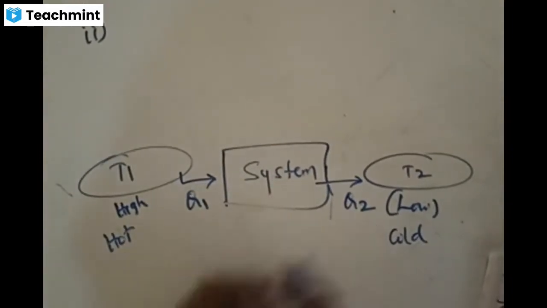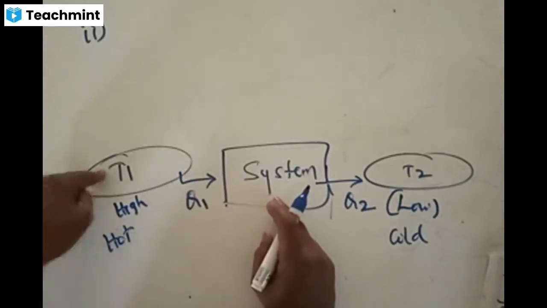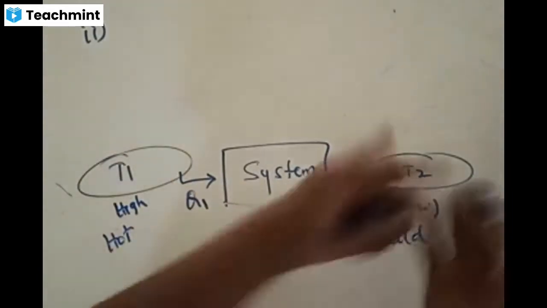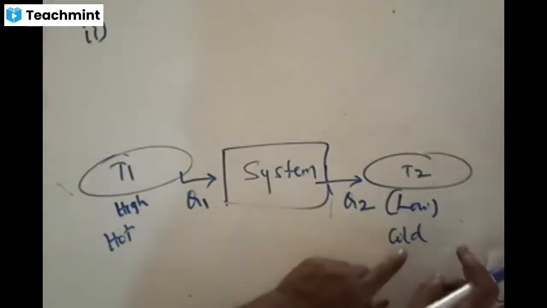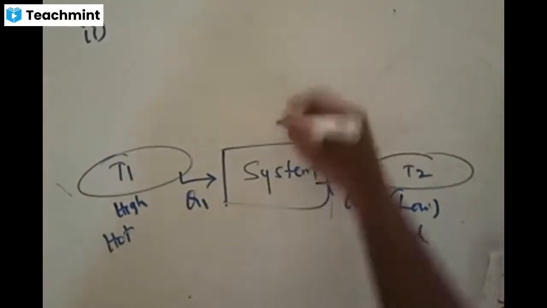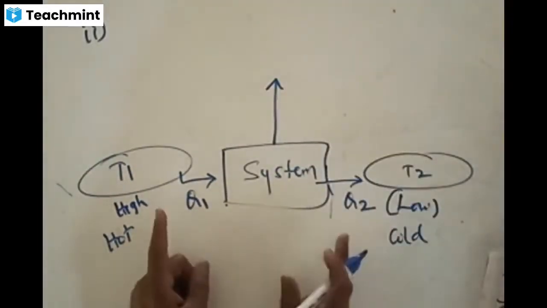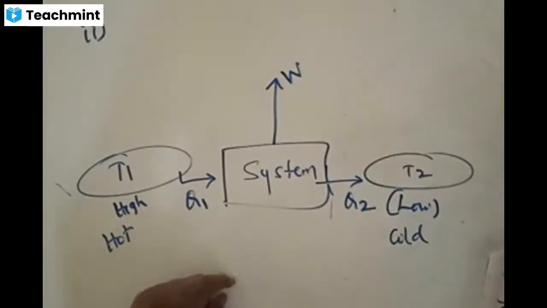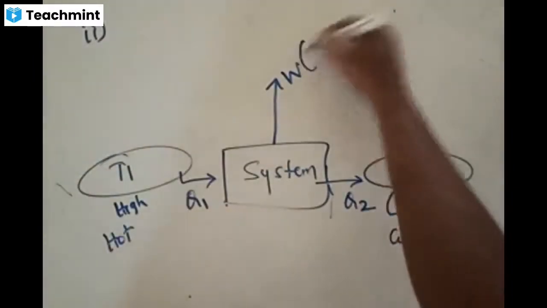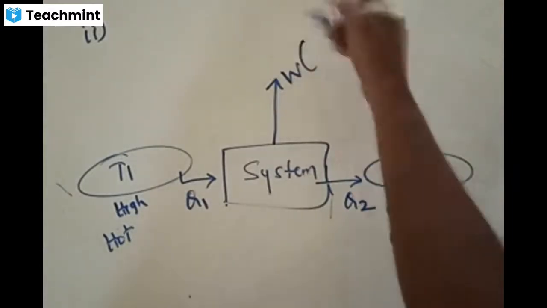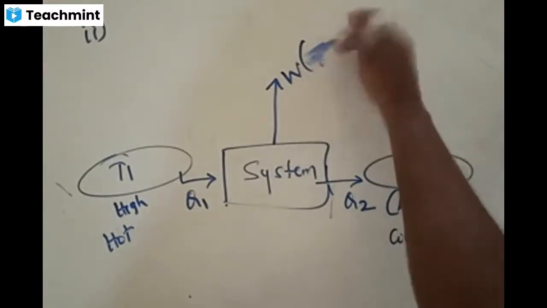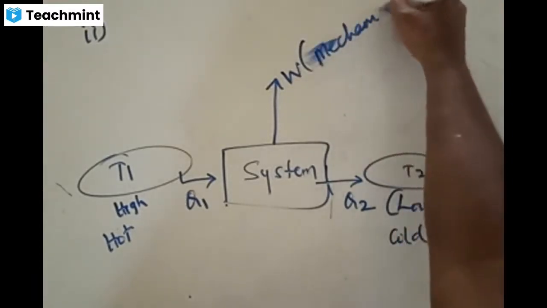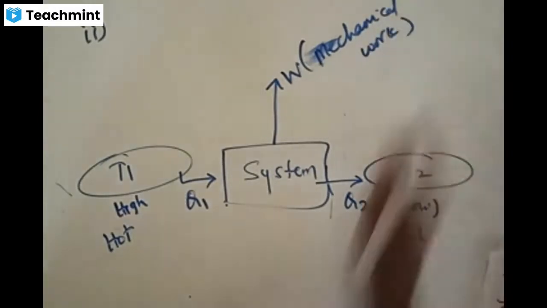This is the actual process of a heat engine. A heat engine consists of a system which absorbs an amount of heat from a hot body and gives it to the body at lower temperature. While doing this, some part is converted in the form of work done. By connecting this to a piston or some kind of chain element to the wheels, you can make use of it to move. Since this is undergoing a cyclic process, all the work you get here can be utilized for mechanical work. This is the basic outline of a heat engine.